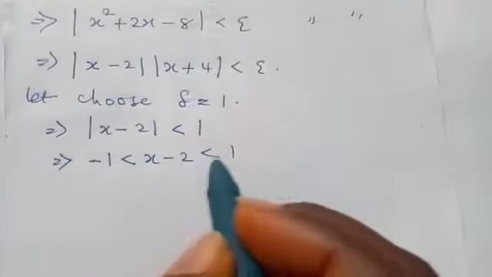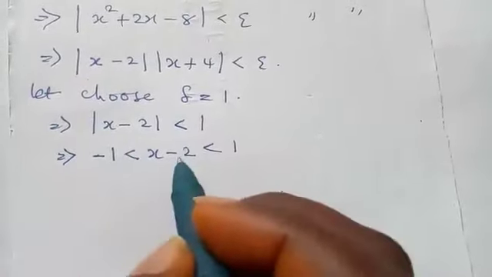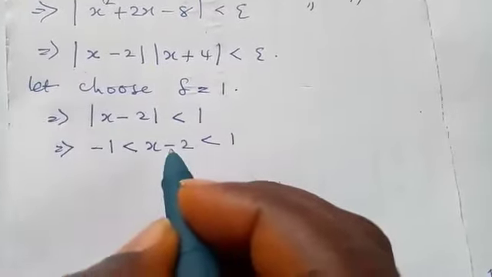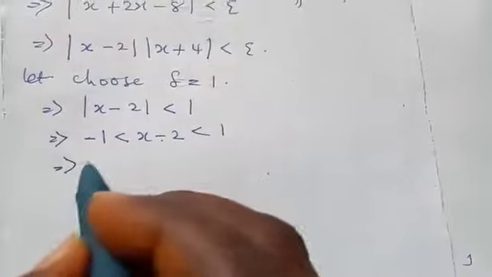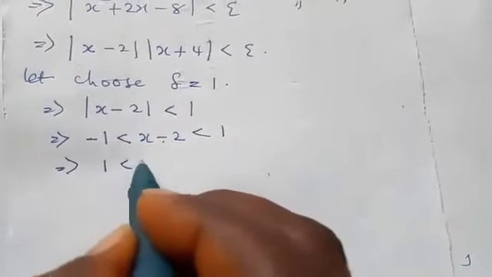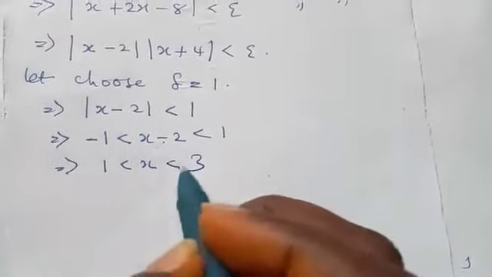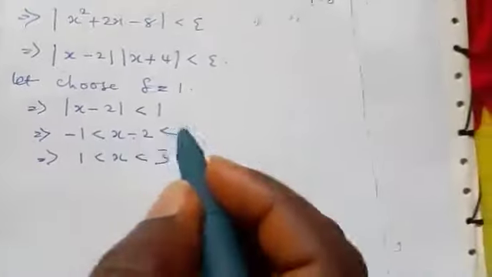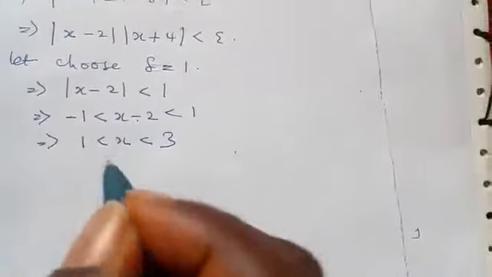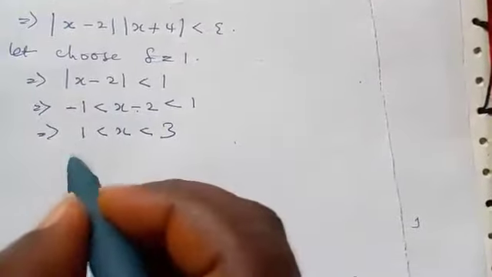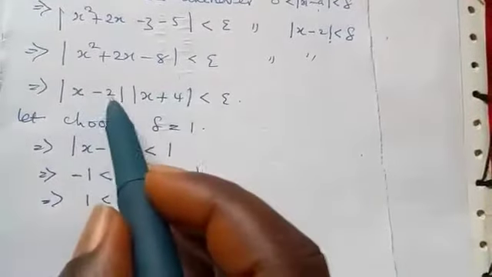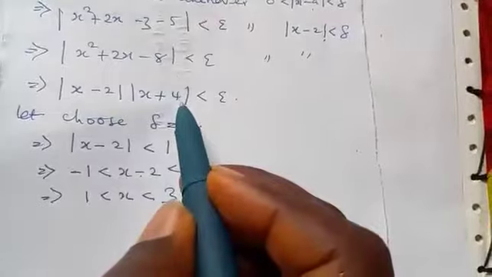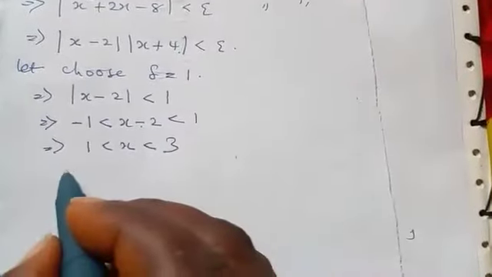So if you add 2 to both sides, if minus 2 goes to both sides, it will become plus. So this will just be 1 is less than s, is less than 3. Now, our aim is to get this out. We already know what this one means, so we need to know the value of the absolute value of s plus 4.